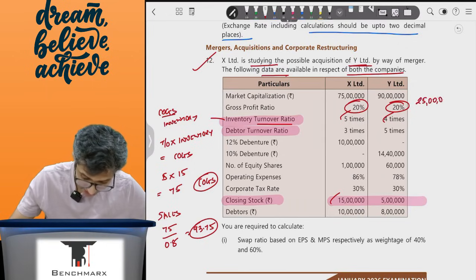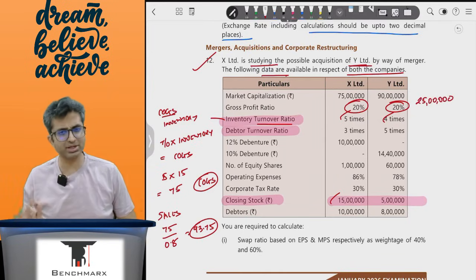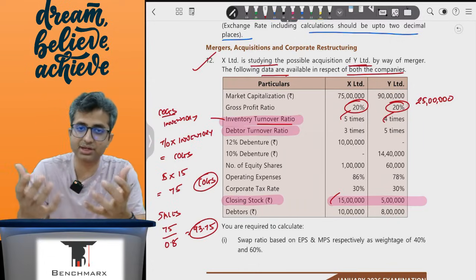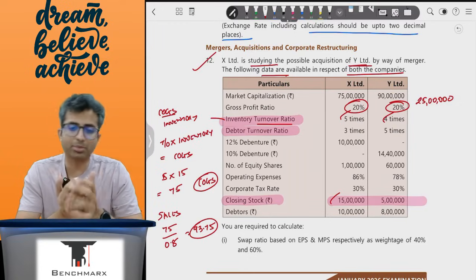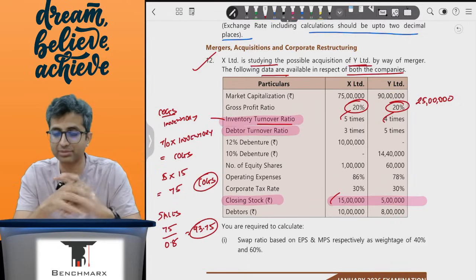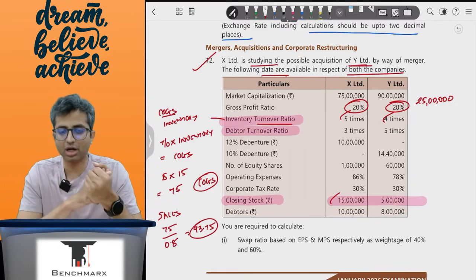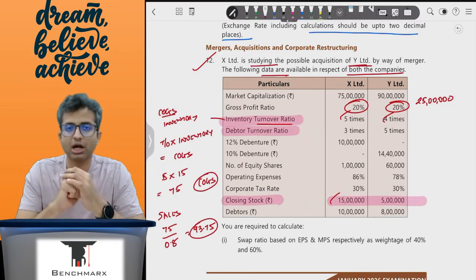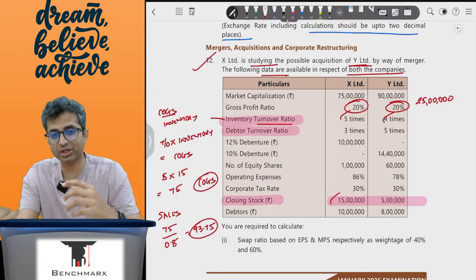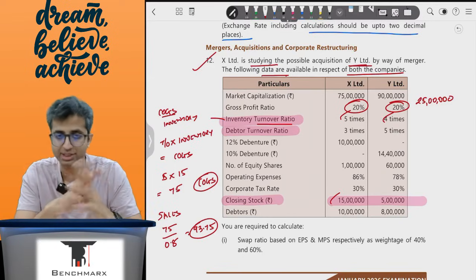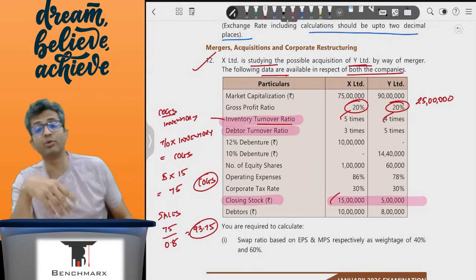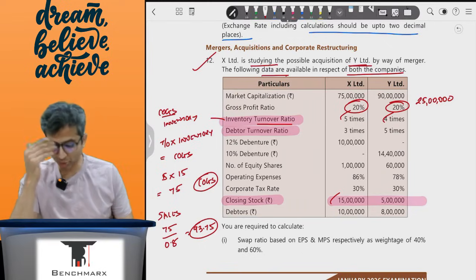Now honestly, the problem over here is institute has done it based on the inventory turnover, which is fine. From the inventory turnover they found the COGS, and from the COGS they found the sales. That is absolutely fine. But the problem is some student might start with debtors turnover and debtors, because the formula for debtors turnover typically is credit sales upon debtors. So theoretically what you will get is the credit sales, but there can be cash sales as well, and hence maybe the institute has preferred the inventory turnover workings over the debtor turnover, because the numbers don't match.